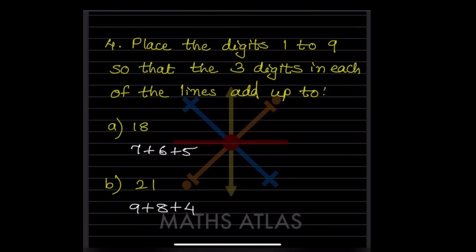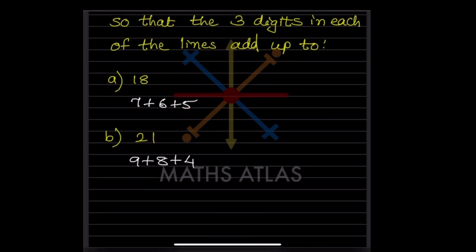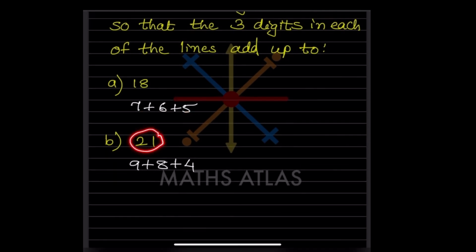Place the digits 1 to 9 so that the 3 digits in each of the lines add up to 18. So from this one we have to take 3 digits. Now when you add all, it should be 18. If we take 7 plus 6 plus 5, when you add all these 3, it is going to be 18. If we, it should be 21. In this one when you add it should be 21.